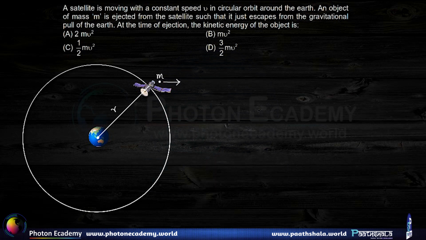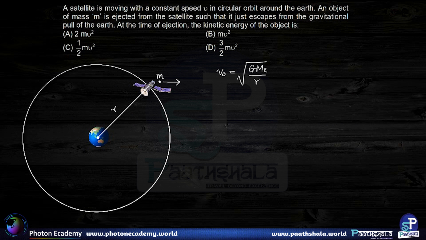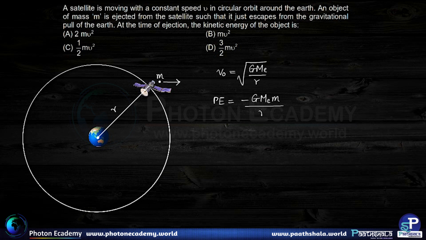Now this small mass m is also moving with an orbital velocity Vo equal to under root of GM upon r. So this is the orbital velocity of the small mass m. This small mass m also has a potential energy. That potential energy is PE equal to minus G, mass of Earth into that small mass, divided by r. And because of its orbital motion, the kinetic energy that it has can be given as KE equal to half m Vo square.